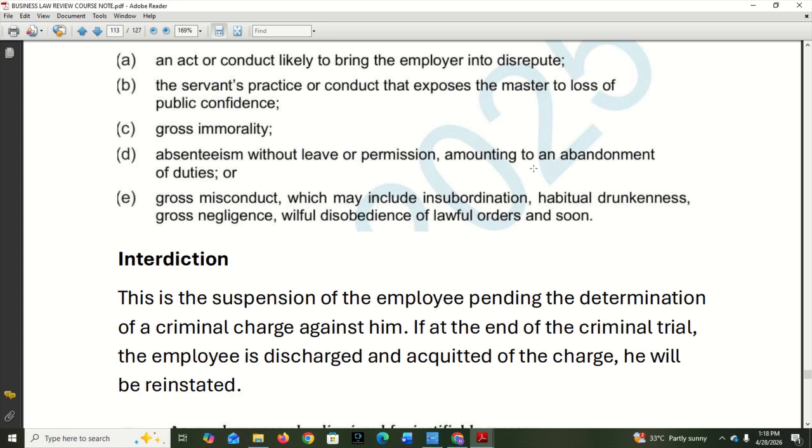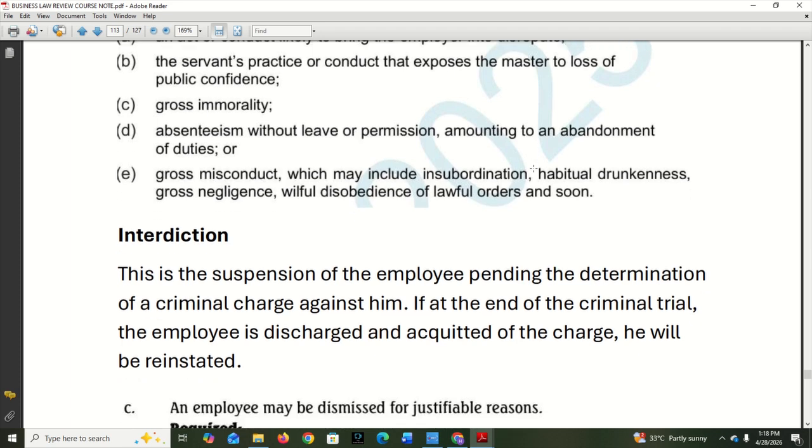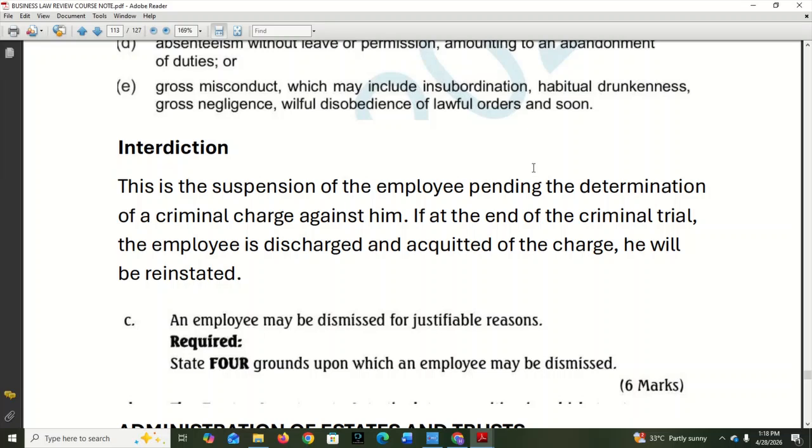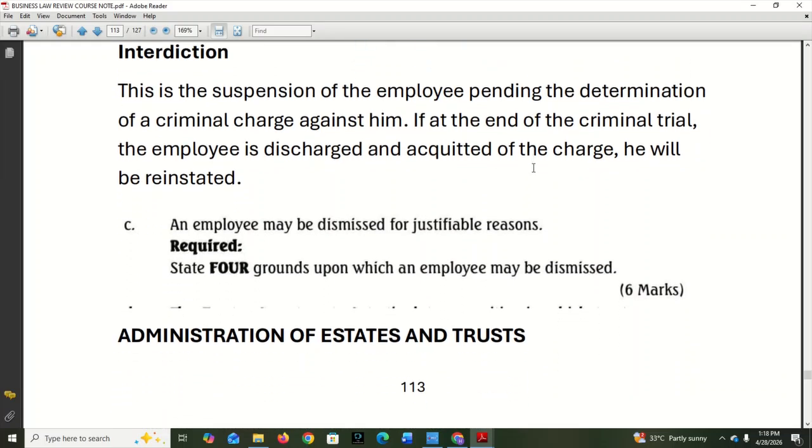Now, let's look at what we call interdiction. It's different from dismissal. What is interdiction? Interdiction is suspension of the employee pending determination of a criminal charge against him. So when an employee has misbehaved and is to be charged, that's interdiction. They can suspend him until the investigation finishes. If at the end of the criminal trial the employee is discharged and acquitted of the charge, he will be reinstated to his work.